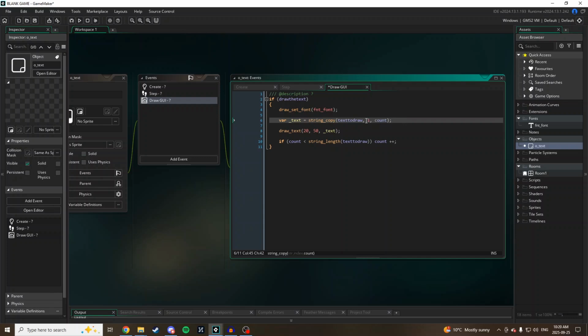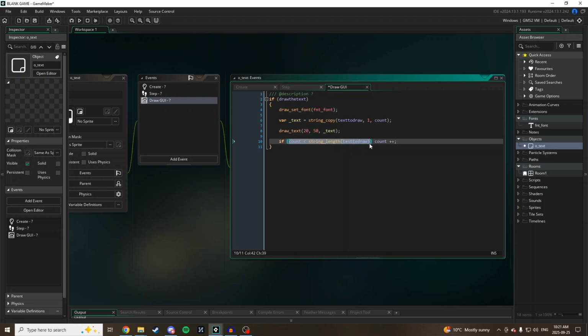Okay, so what is string copy? What string copy does is you feed it a string. You give it a starting index of that string. In this case, I'm using 1 because the index of strings is not like the index of arrays or lists where it starts at 0. The index of a string actually starts at 1. So 1 will be the first character in your string. And then I'm going to be copying all of the characters up until the value of count and storing it in this variable. And then I am going to be drawing that.